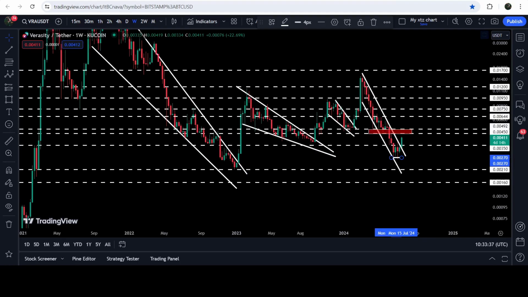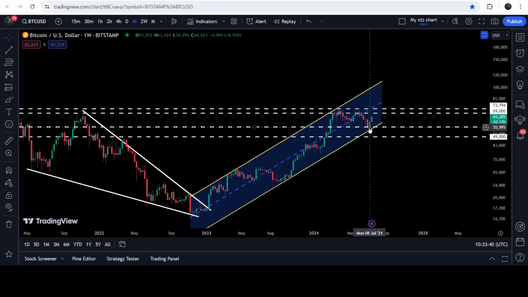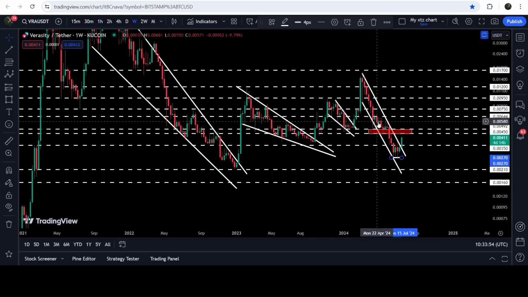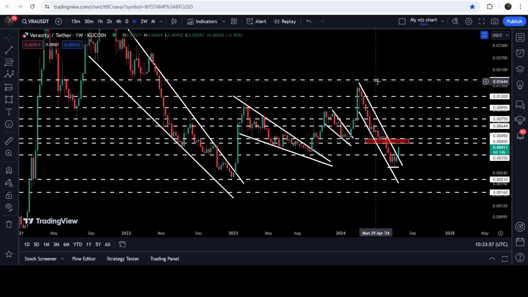While it has broken out of this channel, at the same time, you can see that Bitcoin has bounced very well from the support of a very big up channel. Therefore, now there is a probability that Verasity will follow the rally of Bitcoin. In case Bitcoin breaks out of this resistance zone that starts from $69,000 and goes to $73,794, Verasity can also break this long-term resistance that is at 1.7 cents, because slightly lower than this resistance, we have the technical target for the breakout from this channel that is approximately at 1.5 or 1.6 cents. But in my opinion, after this breakout, it can also break out of this long-term resistance of 1.7 cents that had previously been working as a very strong support here as well.